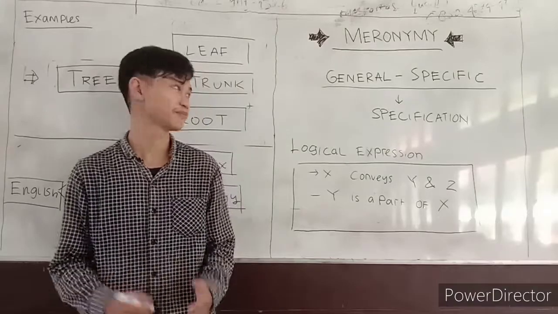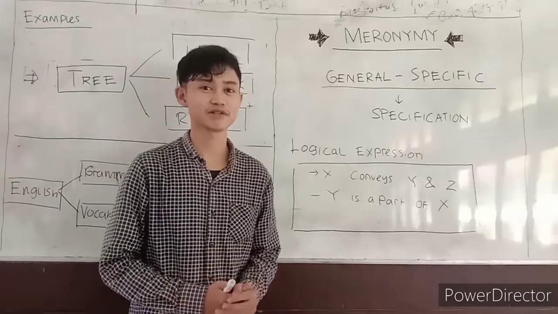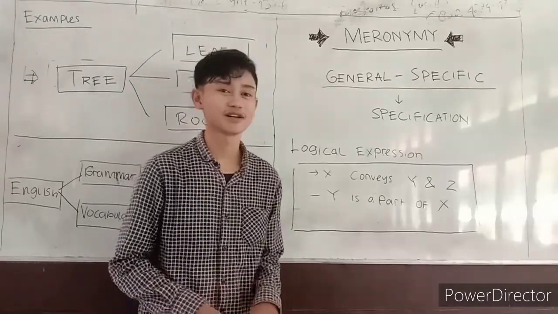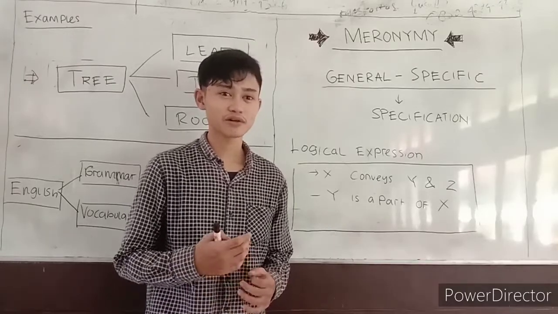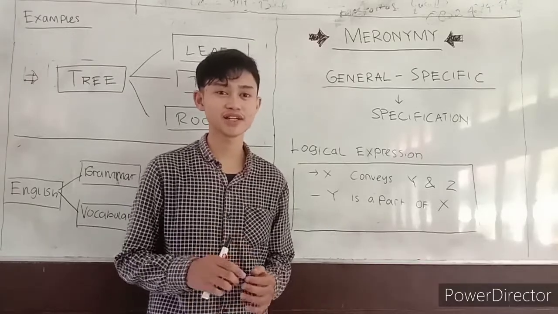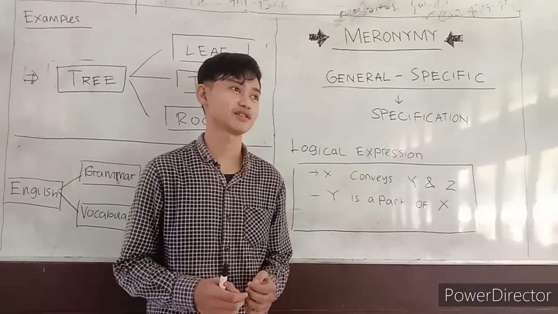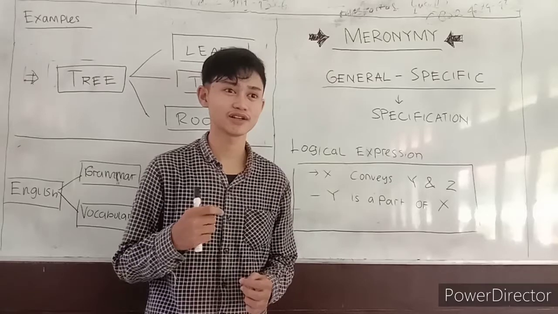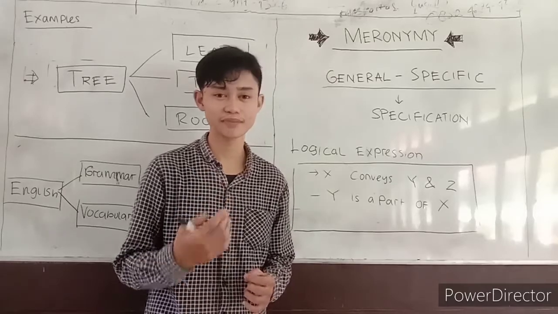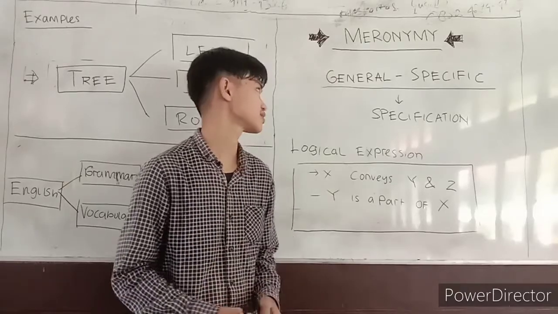Today I will explain about the parts of collocation, which is meronymy, or part of word. So let's begin. Let's start first with its definition. Meronymy itself is a part of collocation which shows the lexical cohesion. Lexical cohesion, of course, means the cohesion which happens in the area of words.